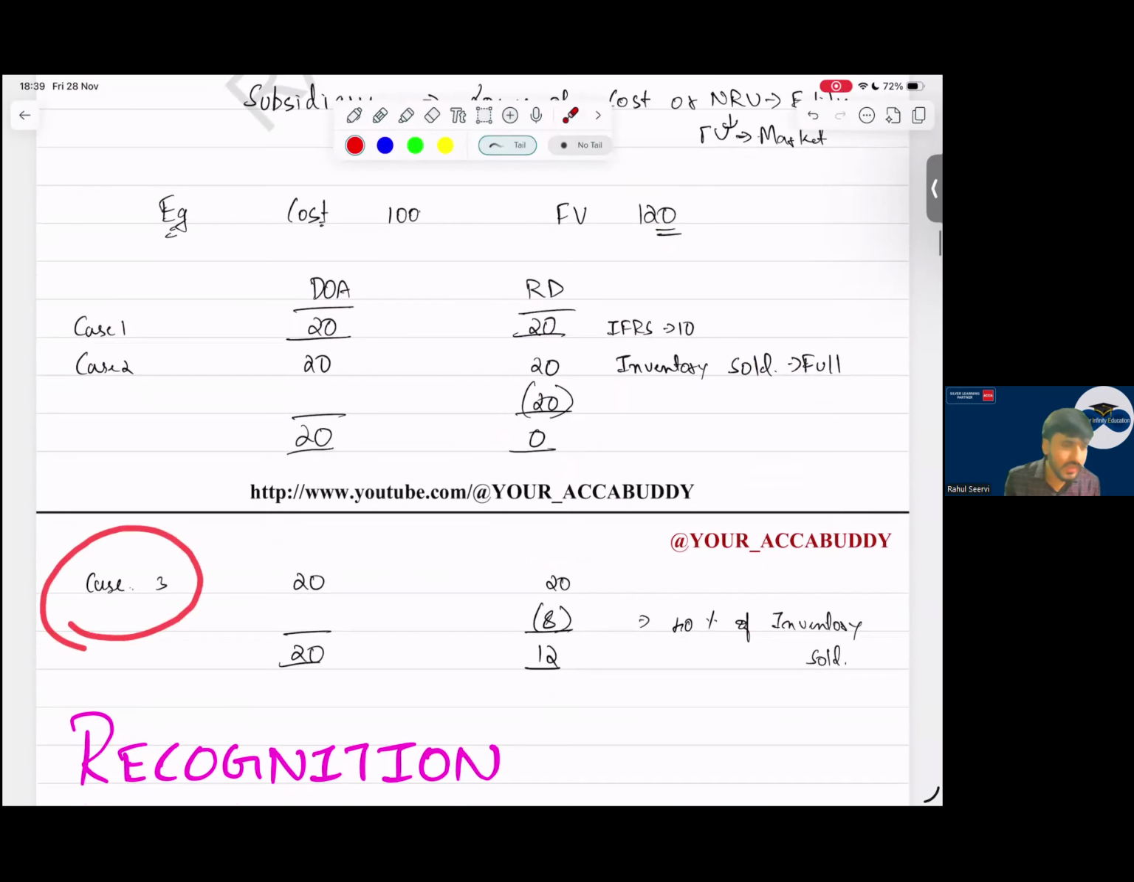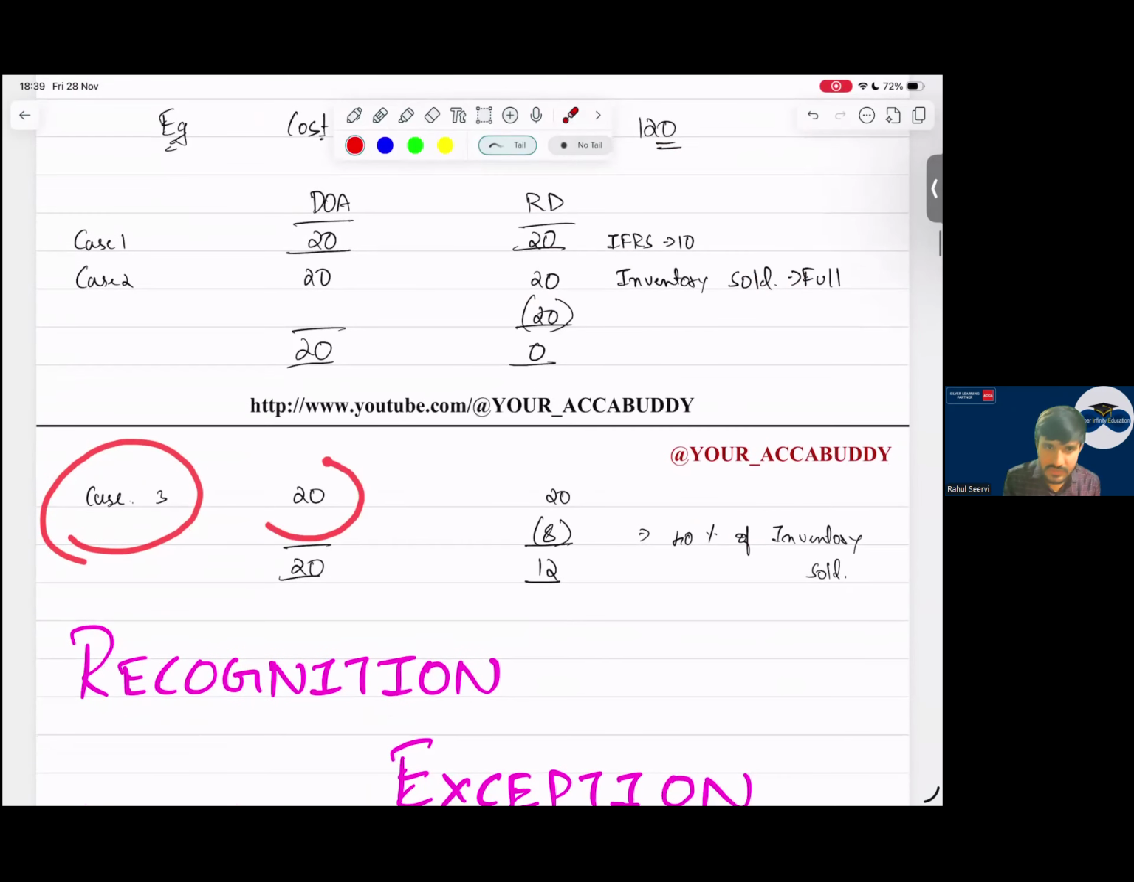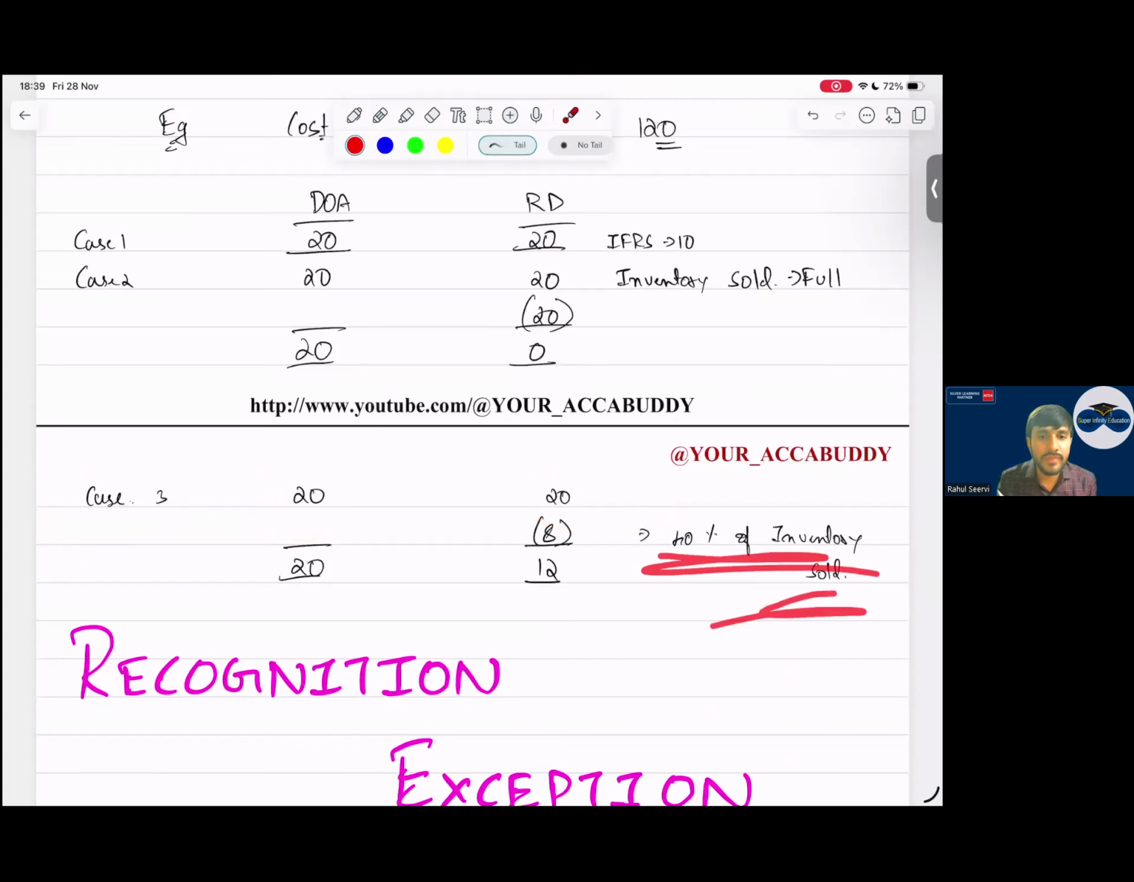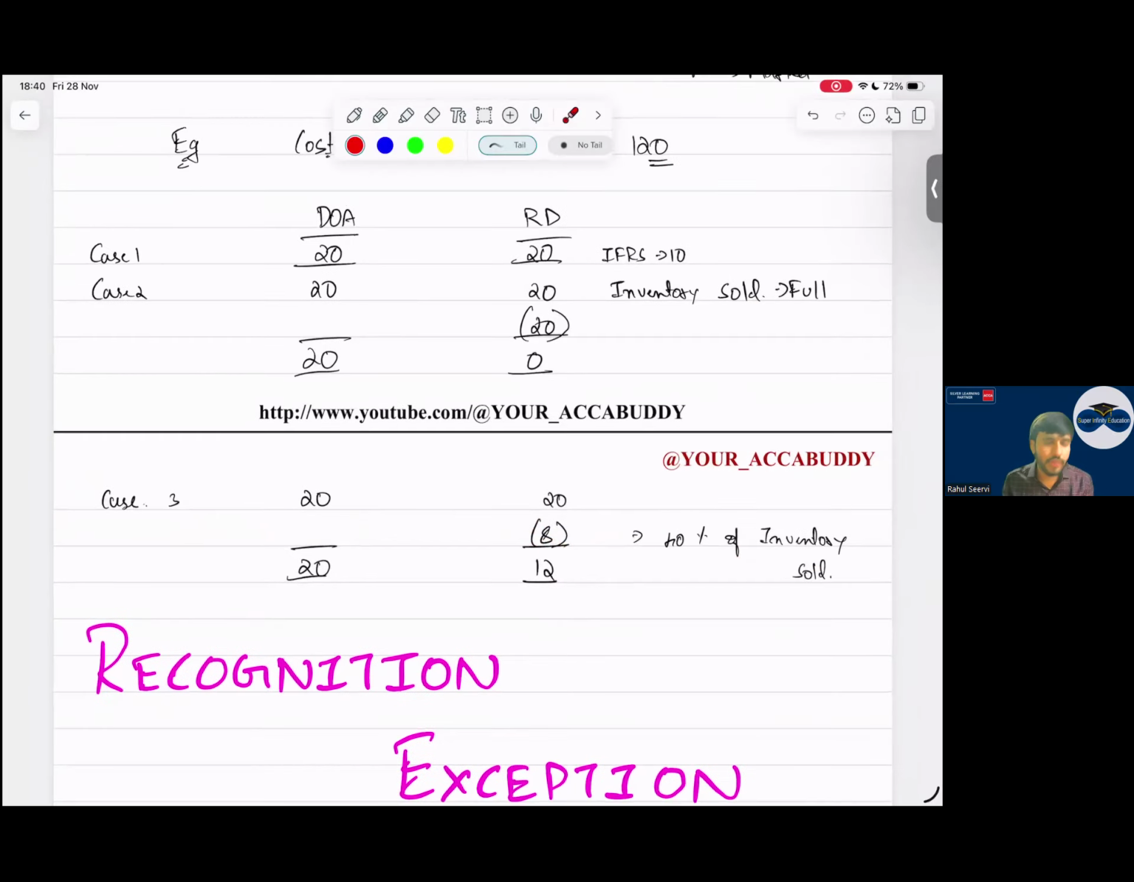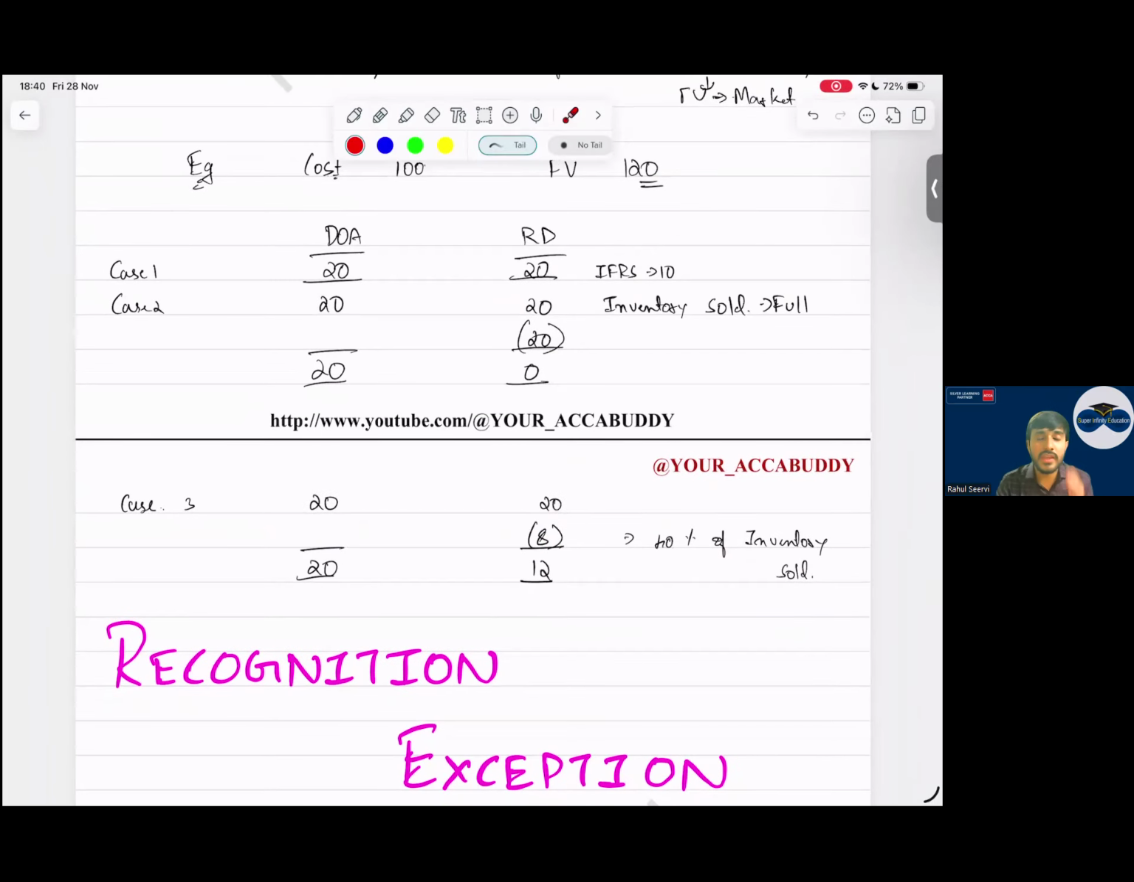Case 3: in case 3, what do we see? 20 is the fair value. But out of this, 40% we are selling. If I sell 40%, what will I say here? 8 will come, because the remaining 60% is there. So 12 is remaining here. So with this, your fair value adjustments are done. Any doubts to anyone?